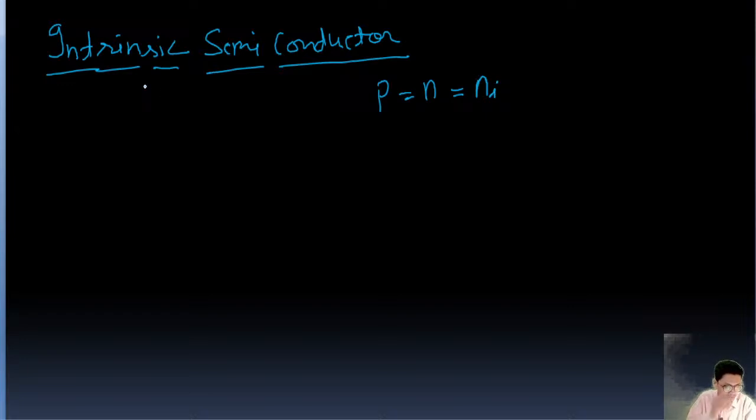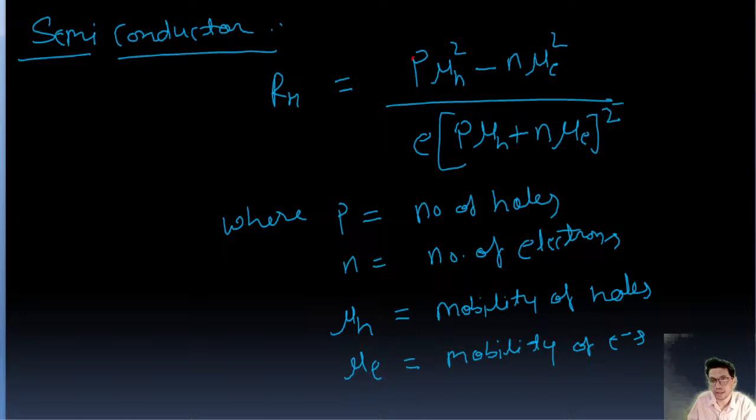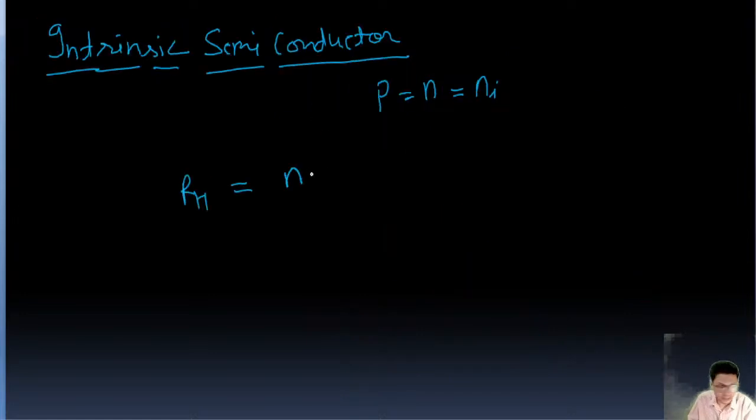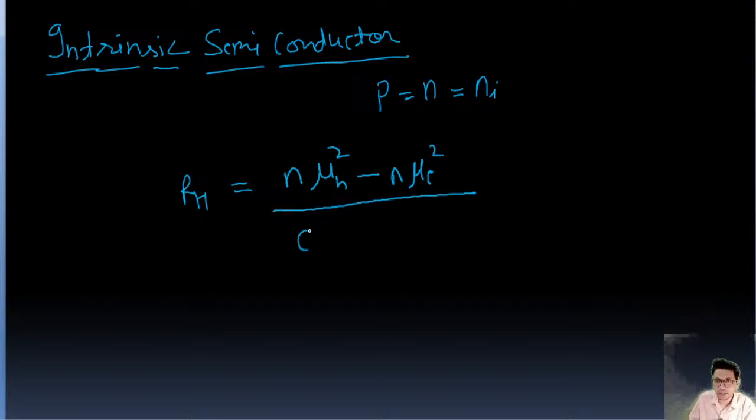So we put P equal to N in this equation. RH is going to be N mu H square minus N mu E square upon e into N mu H plus N mu E whole square.